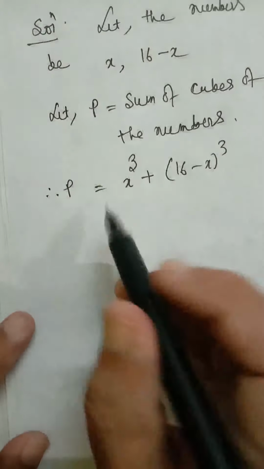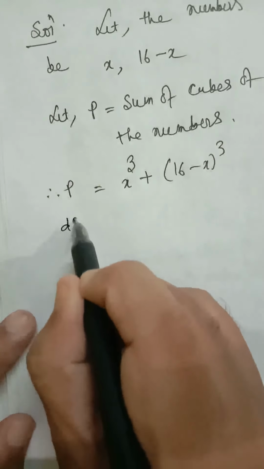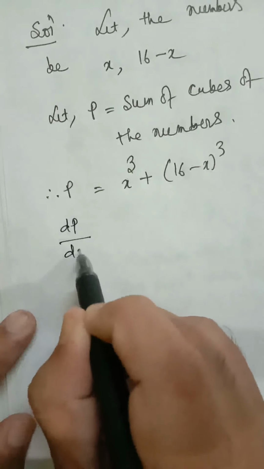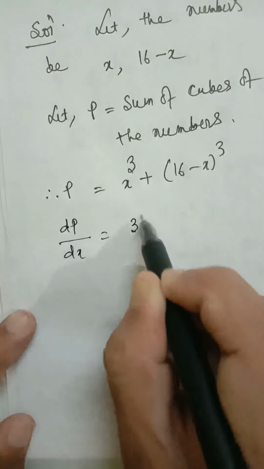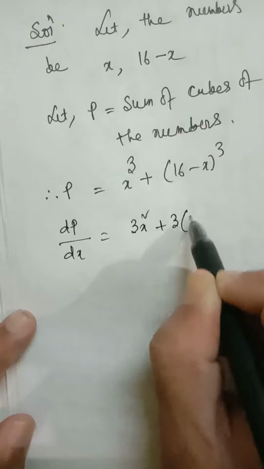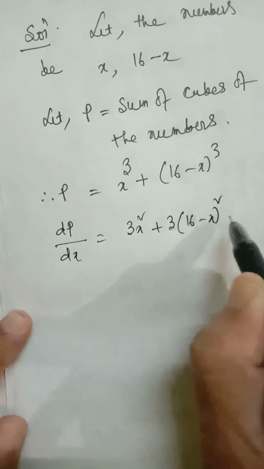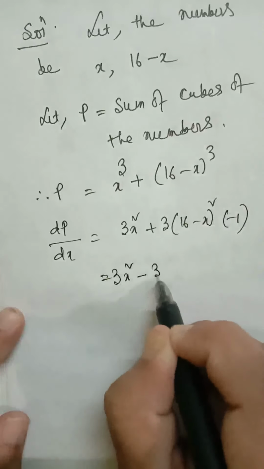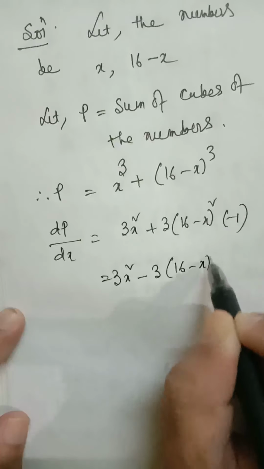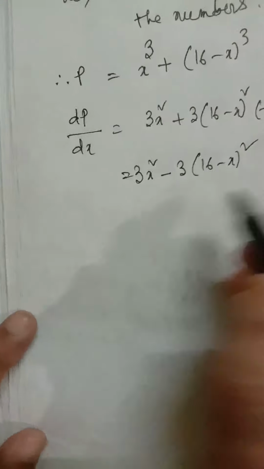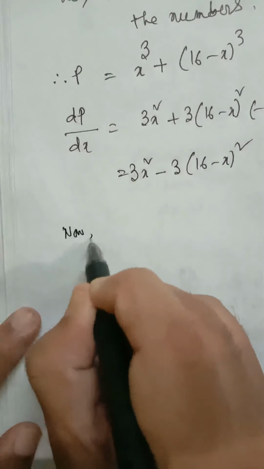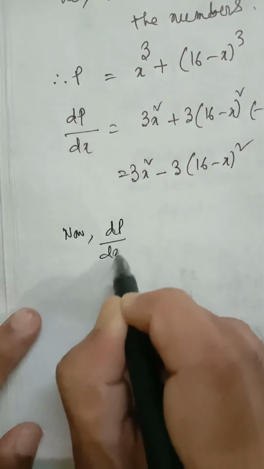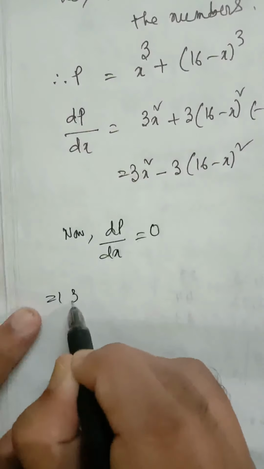So proceeding as usual, first step we have to find minimum value of p. For that we have to find dp dx, which is 3x square plus 3 into 16 minus x whole square into minus of 1. So it will be 3x square minus 3 into 16 minus x whole square. Our next step is to find stationary point. For that we have to solve dp dx equal to 0.